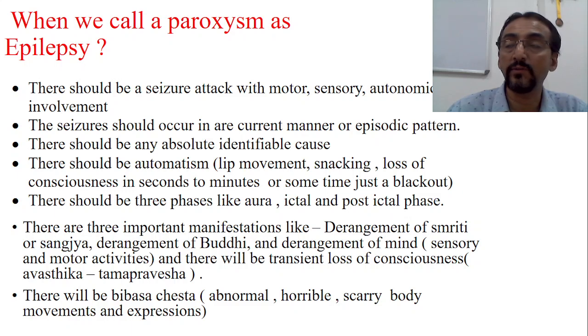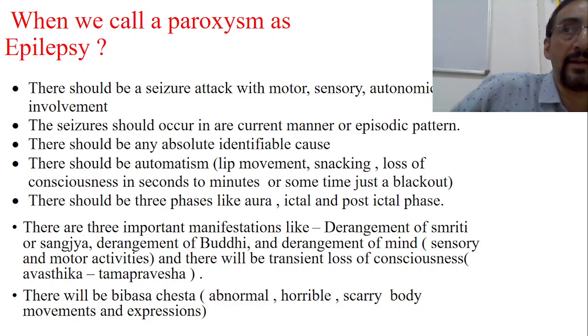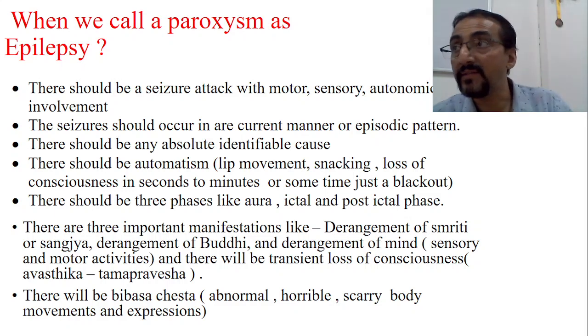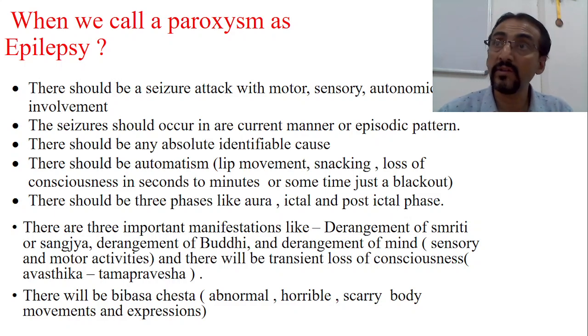This is mentioned as tamapravesha in Ayurveda. So sensory, motor, and autonomic functions are affected, which is mentioned as smriti vibramsha, buddhi vibramsha, and mano vibramsha. Tamapravesha is also indicated in the automatism.